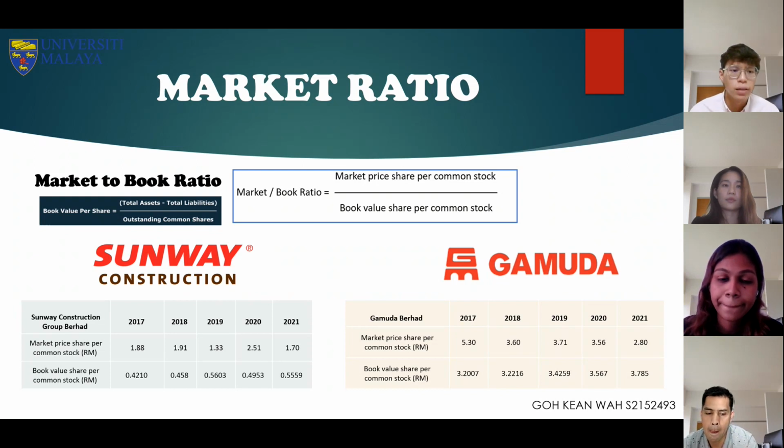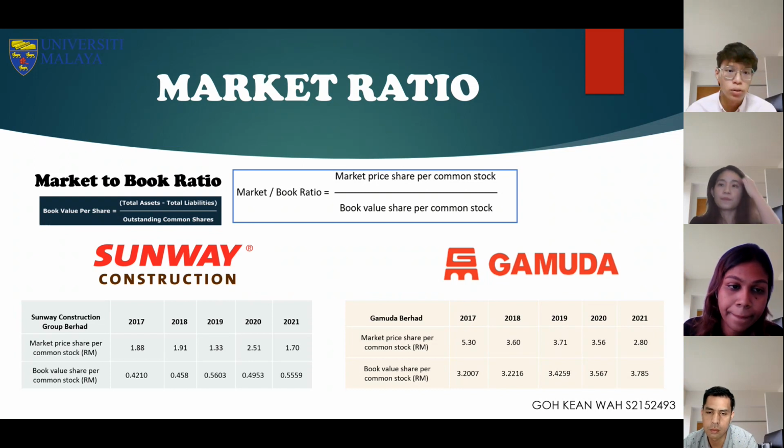So how do we get the book value per share to calculate the market to book ratio? First, we need to find out the total assets and the total liabilities. We use the total assets minus the total liabilities, and divide it by the outstanding common shares. After we find the book value, we can calculate the market to book ratio. In the table, you can see both companies' market price per share and also the book value. Next slide, please.